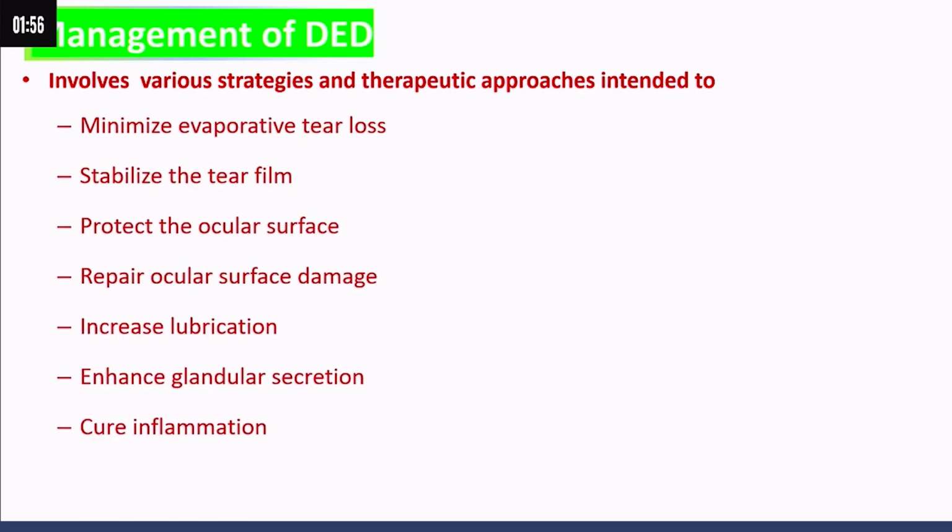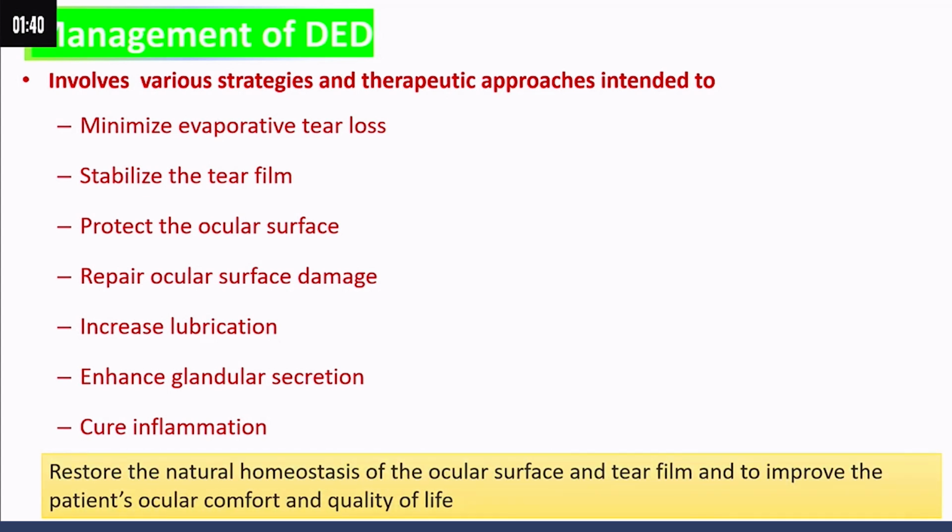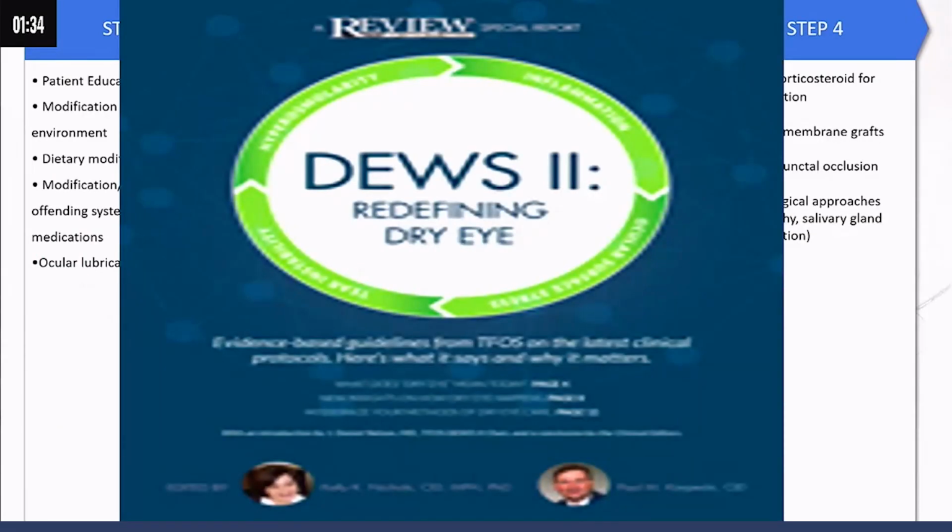Now, what does dry eye disease management involve? What should we do for this patient? Management of dry eye disease involves various strategies and therapeutic approaches to minimize aqueous and evaporative tear loss, stabilize the tear film, protect the ocular surface, repair ocular surface damage, increase lubrication, enhance glandular secretion, and cure the inflammation. As a whole, we have to restore surface homeostasis and keep the eye moist, quiet, and non-inflamed.